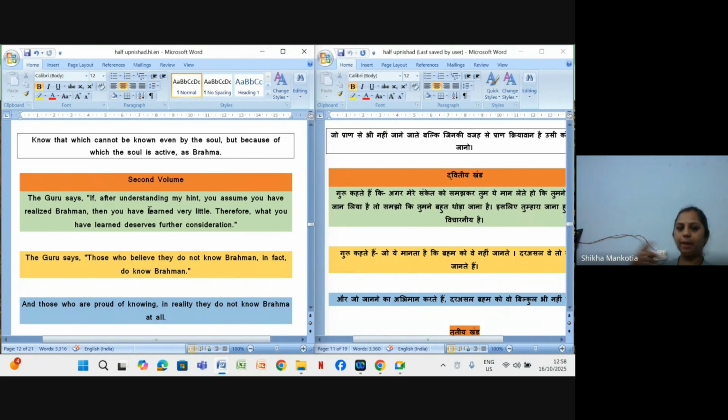Because what happens in our classes when we are in graduation or post graduation, when our professors or lecturers are taking our lectures, if we consider that what they have taught in 1 hour is sufficient for our exams, is that enough? क्या वो काफी होता है जितना वो 1 घंटे में पढ़ा के जाते हैं?